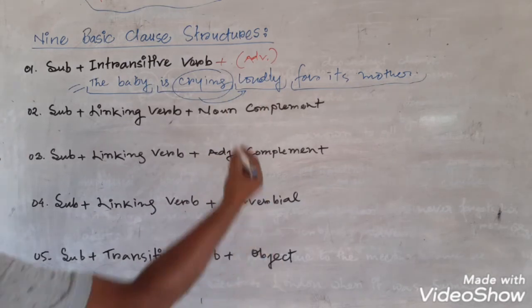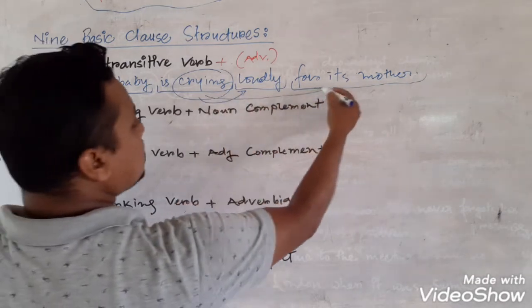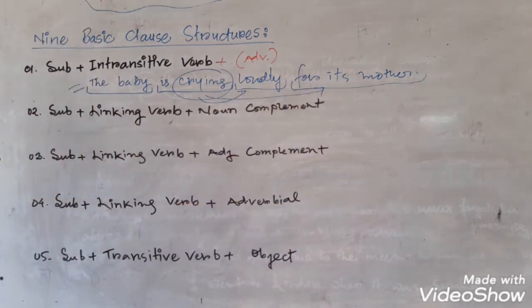How is the baby crying? Loudly. Why is the baby crying? For its mother. Okay, these 2 are adverbials of the verb crying. So we will not add these with our basic structure because these are optional.